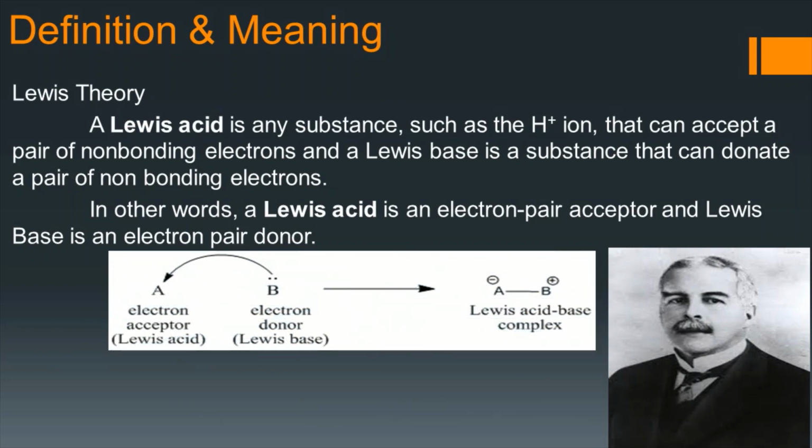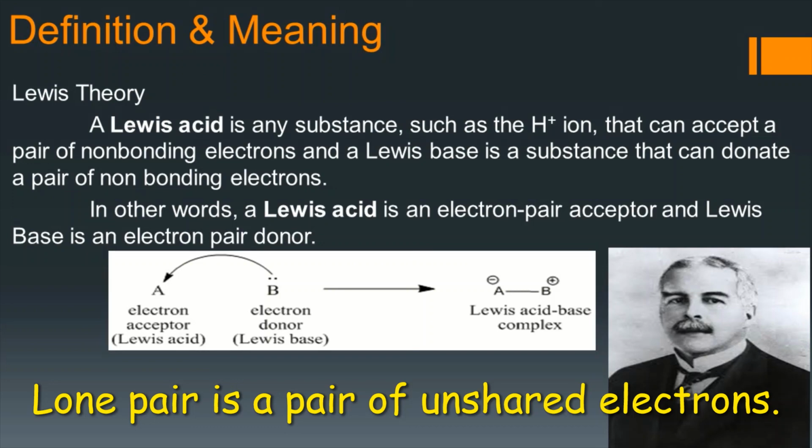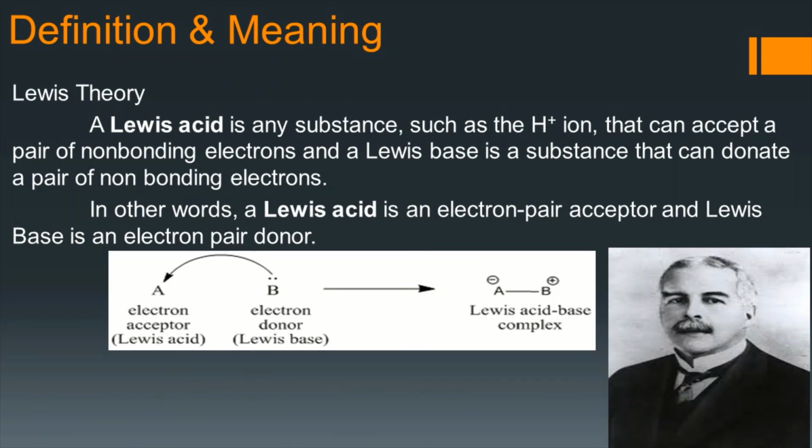Here B is a species which has a lone pair of electrons and donates this pair of electrons to A. So A is the electron acceptor, which is a Lewis acid, and B is the electron pair donor, which is a Lewis base.